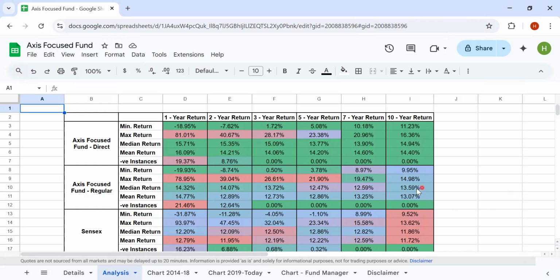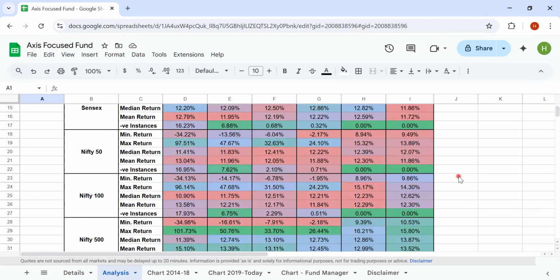For the regular, it is around 13.59% and 9.99%. The 1% is getting knocked off because of the expenses incurred. When you are going for a distributor or a financial advisor, if they are helping you with asset allocation, risk profiling, the goals, and explaining the rationale of the fund, maybe it makes sense to go with them. Otherwise, if you are capable of doing all this, then you have to go for the direct funds. Let's see how it compares with the different indices.